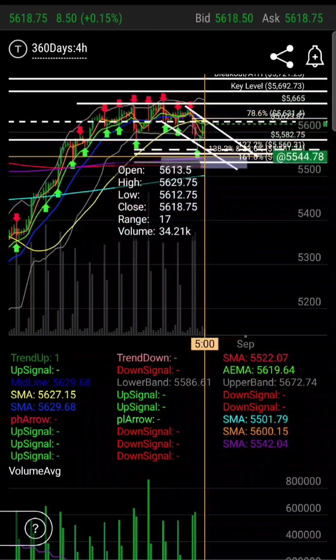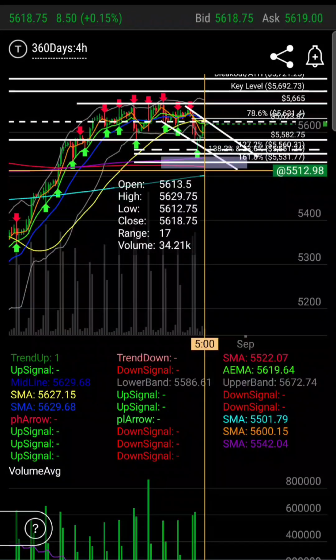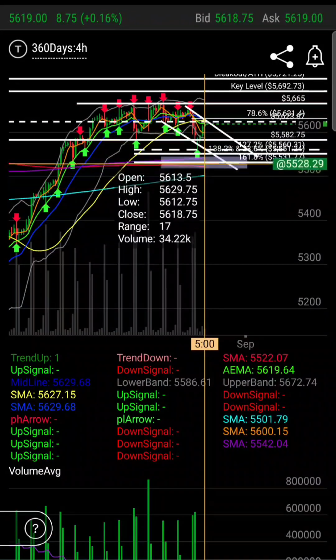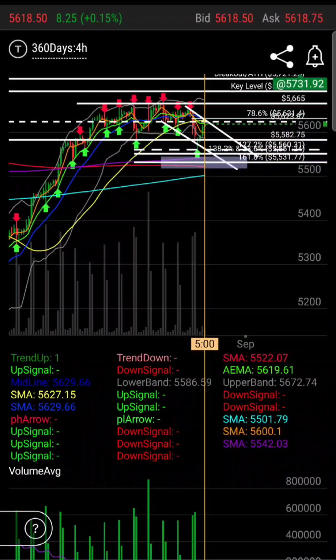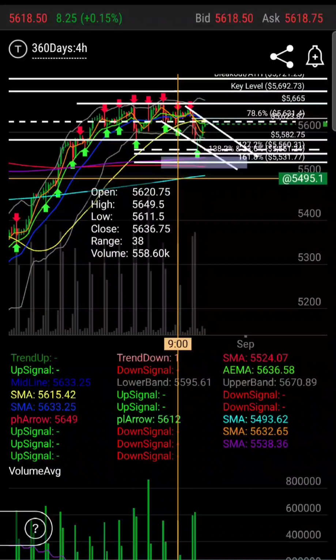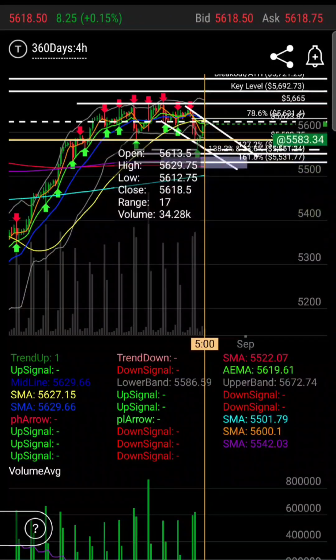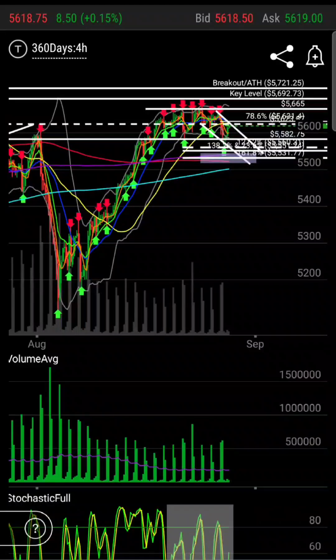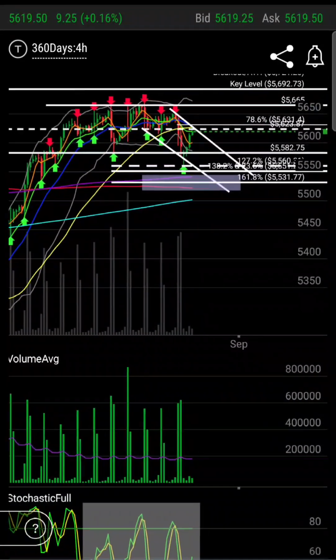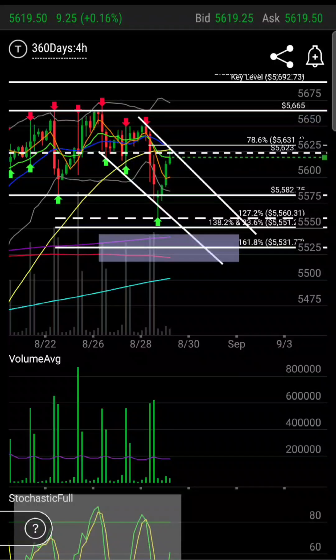Wave 5 would have 5 waves in it. So we would have a push up, a pullback, and then another push up, which would probably take us above all-time highs. Another pullback for wave 4, and another push up that would end this structure right here. And then we would possibly have a major pullback. So that's what we're looking for, and that's what we're tracking. But GDP hasn't come out yet, so we'll see what happens.